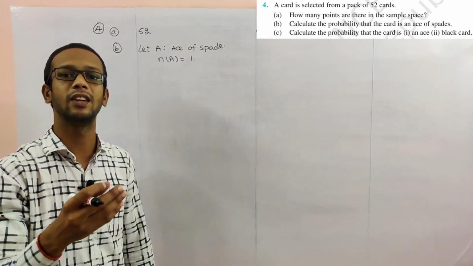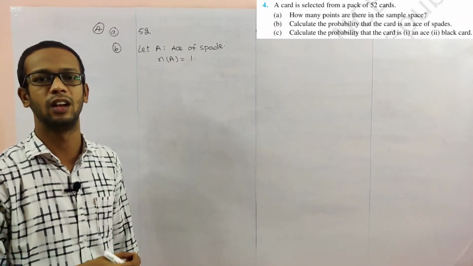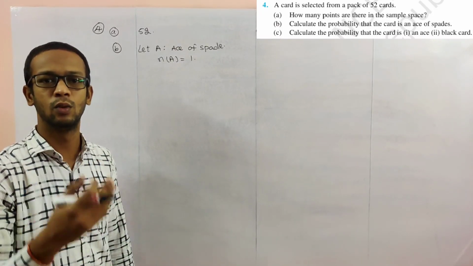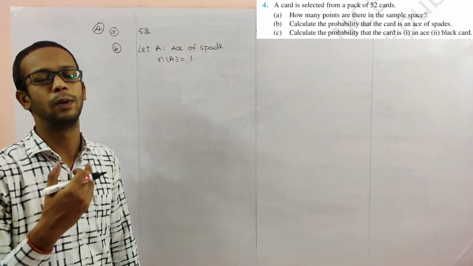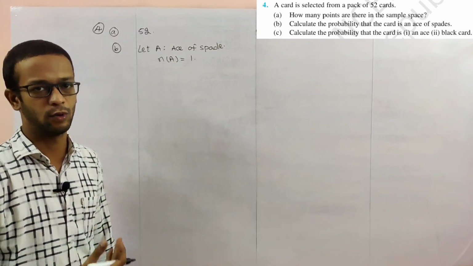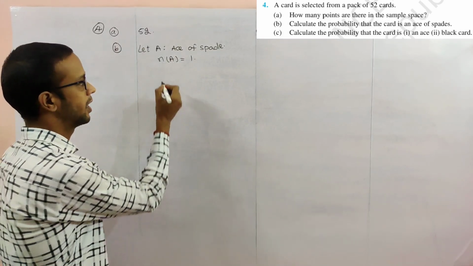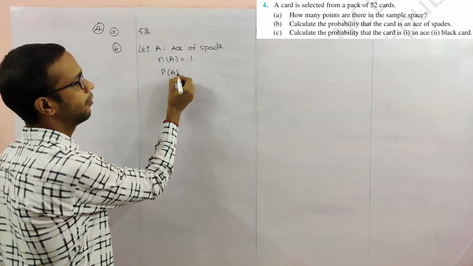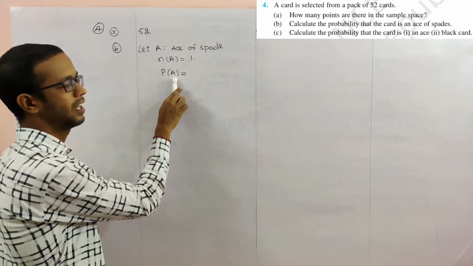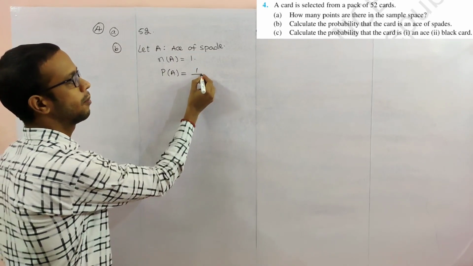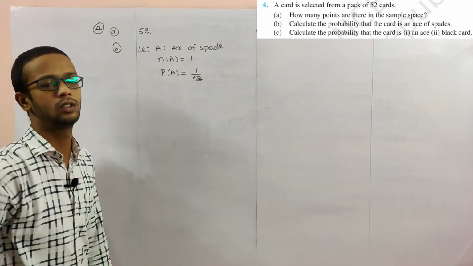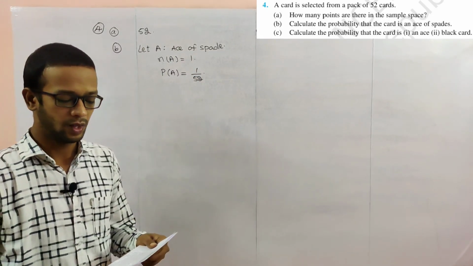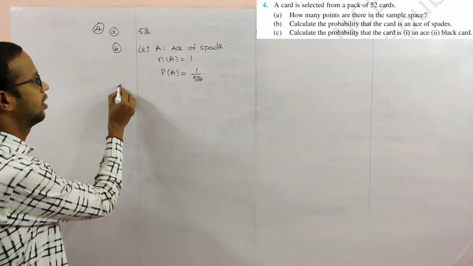We already discussed in permutation and combination how many ace cards, suits, black cards and red cards there are. So probability of A is favorable, number of elements in A is 1, over total number of outcomes, 52. This is the way of finding. Next, question C.